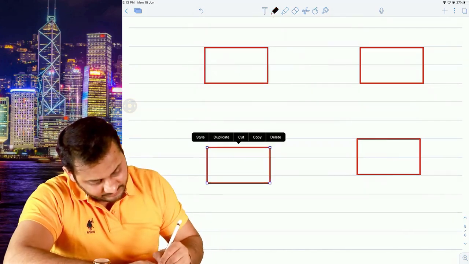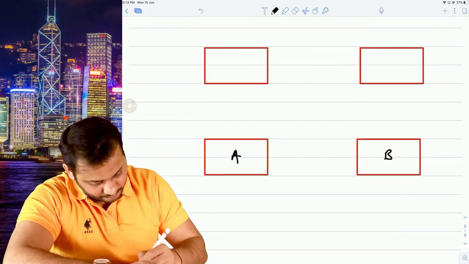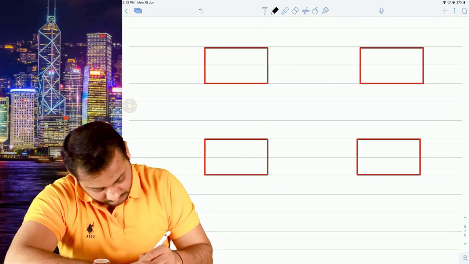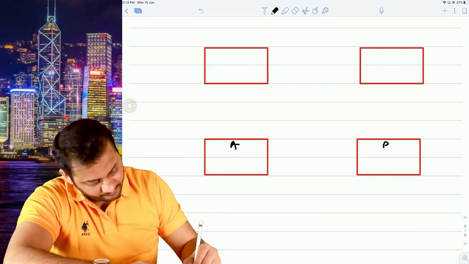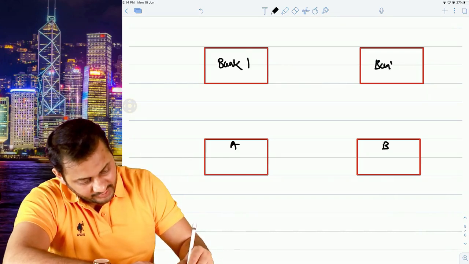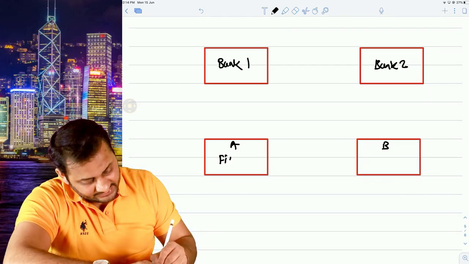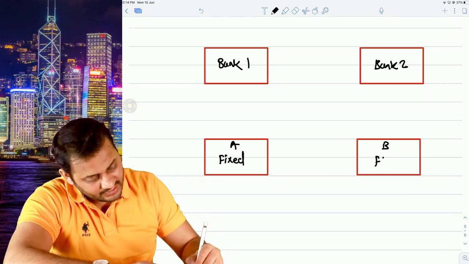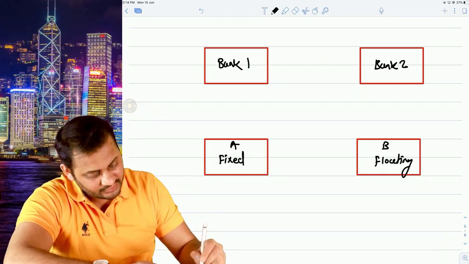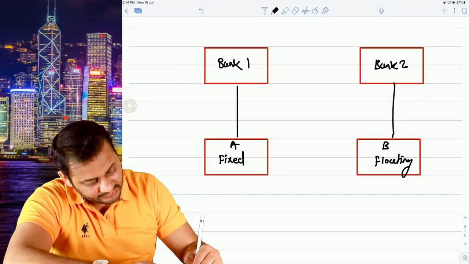So let's say this is party A and B. This is bank 1 and bank 2. Just imagine the situation. This party has taken a fixed rate loan and this party has taken a floating rate loan. For the purpose of understanding, we will assume the amount of loan taken by both is the same.